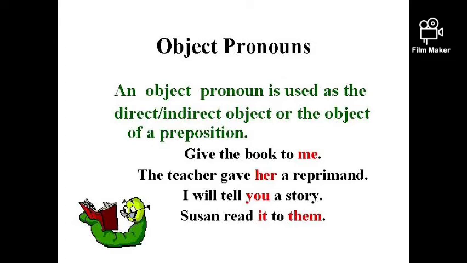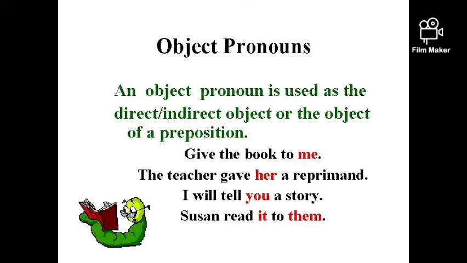So likewise, coming to objective pronouns: an objective pronoun is used as a direct or indirect object or object of the preposition. What is direct and what is indirect? I'll let you know in an upcoming video. For instance, objective pronouns are the place where we replace nouns in object place. Object place is the result place, the result got by the action. Give the book to me. So to whom should you give? To me. Action is done towards me. So I am affected by the action, that is taking the book.